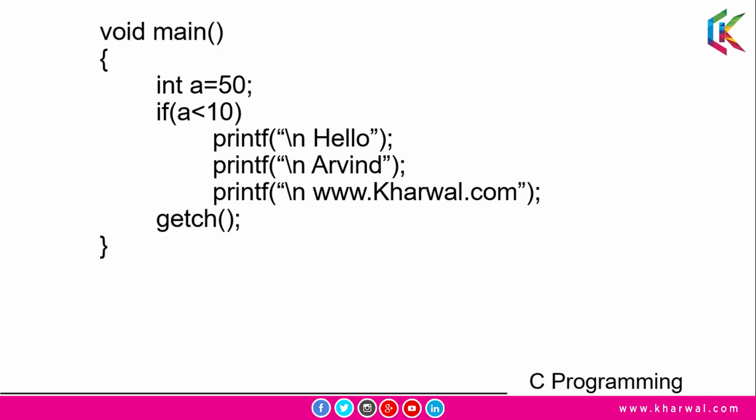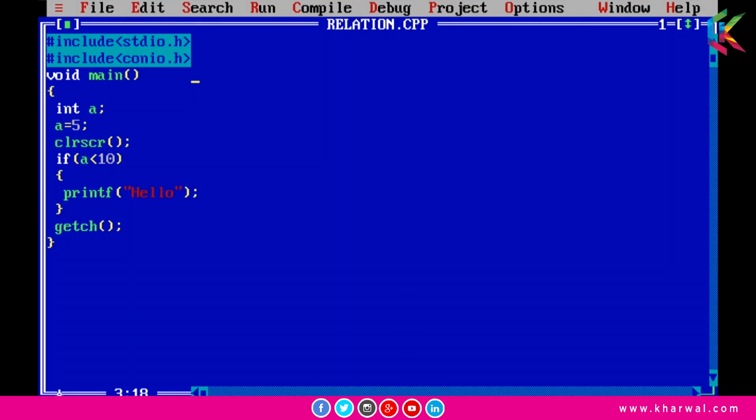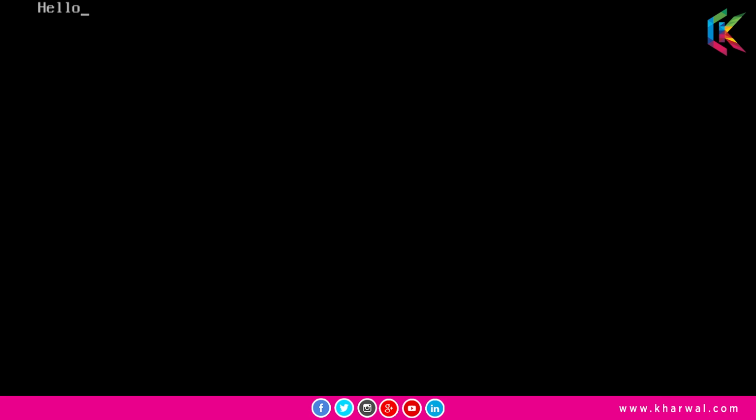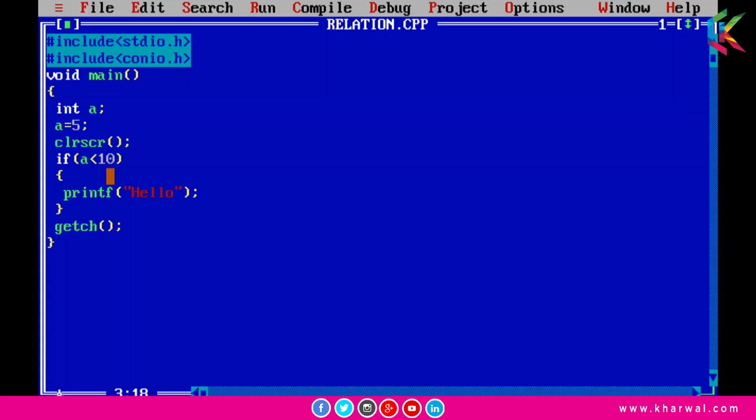I think it is enough of theory. Now let's do some hands-on. Guys, in this program we will learn about the if statement. So we have declared an integer variable a and we have assigned 5 to this a and this condition will be true. So now if I run this program, guys, it will print hello. So I hope it is clear to you. Now guys, if I change the value of a to, let's say, 50, in this case this condition will be false, then there will be no output. So guys, now if I run this program, there is no output for this program.